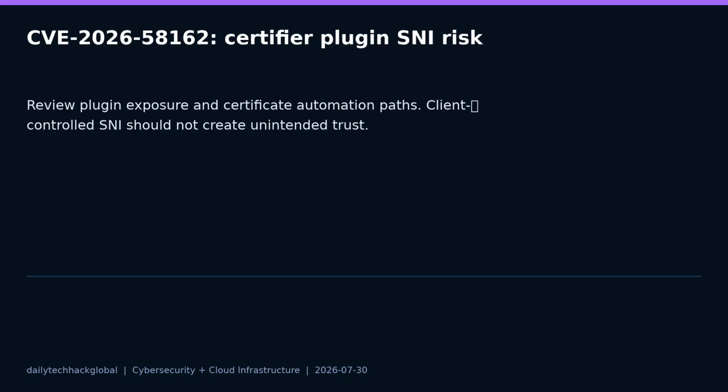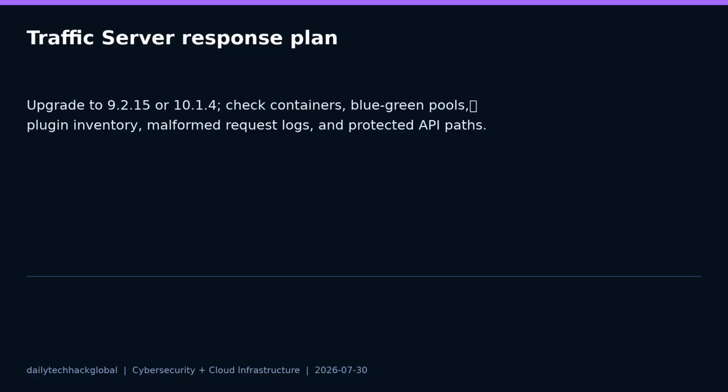If you use Traffic Server plugins in front of multiple tenants, internal services, or sensitive hosts, this is a good time to inventory which plugins are enabled, where they are reachable, and whether any certificate automation paths are unnecessarily exposed. The recommended Apache Traffic Server action is straightforward: upgrade affected deployments to 9.2.15 or 10.1.4, then verify configuration.